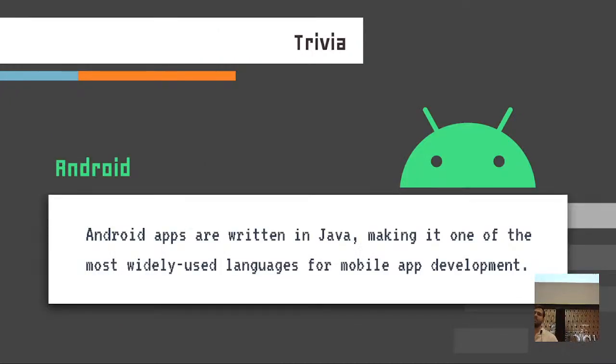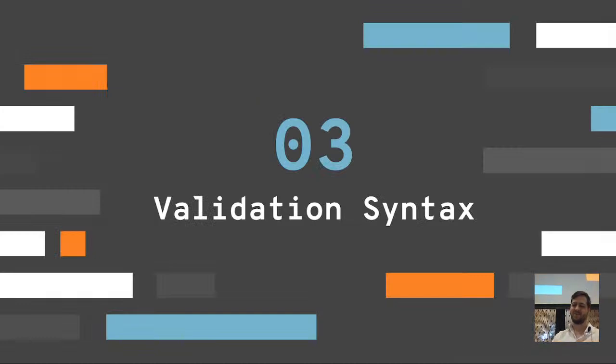Random piece of trivia, Android apps are written in Java, making it one of the most widely used languages for mobile development. All right, sorry, that was random.